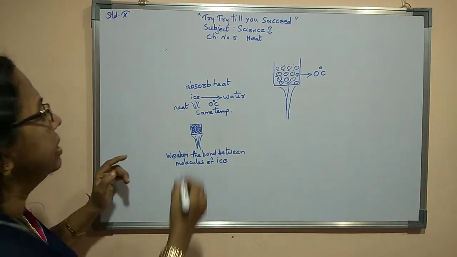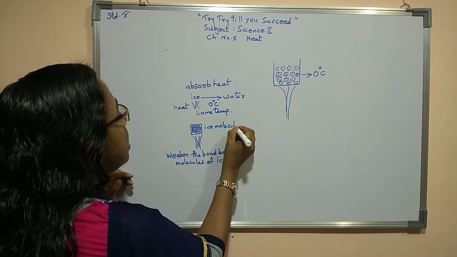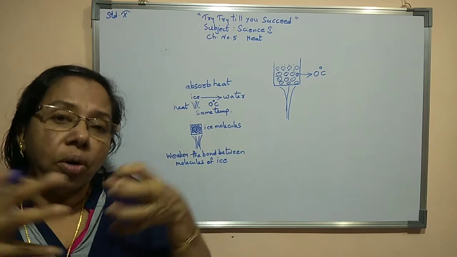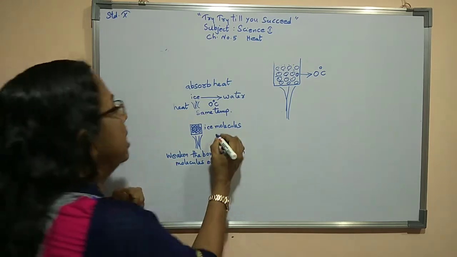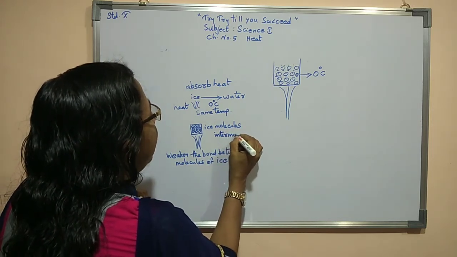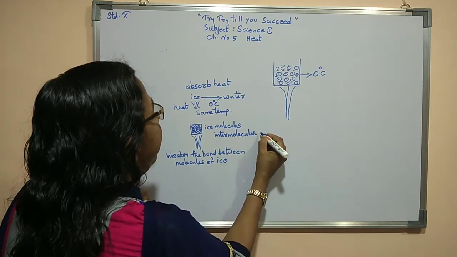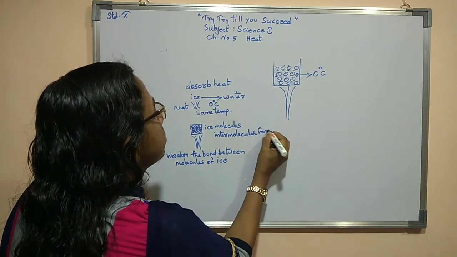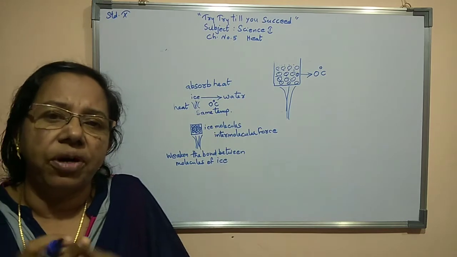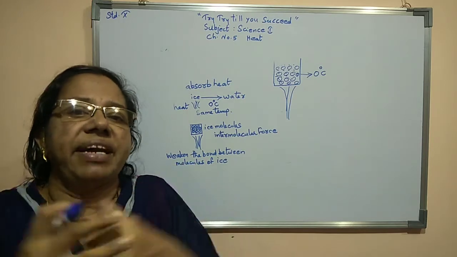So here these are the ice molecules. They are more in touch with each other, with more and more intermolecular force. The intermolecular force between the molecules of ice is very high. Since ice is in solid form, they have so much intermolecular force, or we can say attractive force.